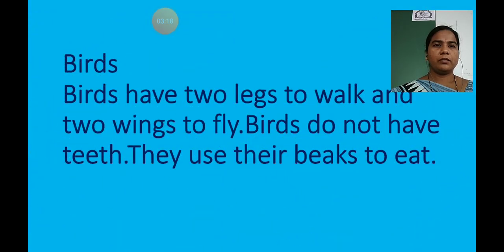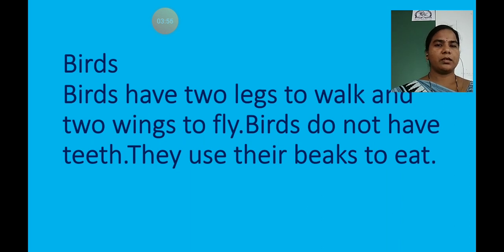So children, we are looking at small animals like birds. First we will see birds. Try to read with me, children. You should keep your finger on the first line. Birds have two legs to walk and two wings to fly. Birds do not have teeth. They use their beaks to eat. As we read this, I will explain it to you.